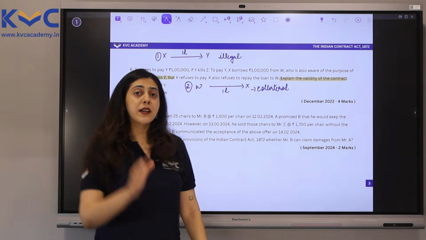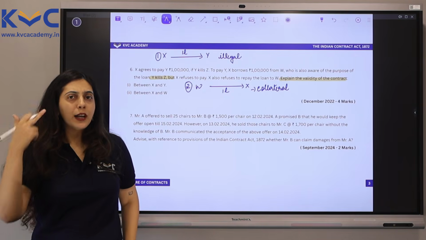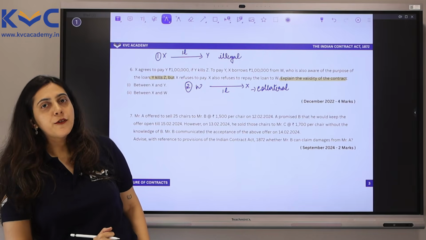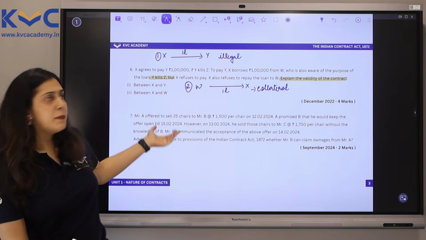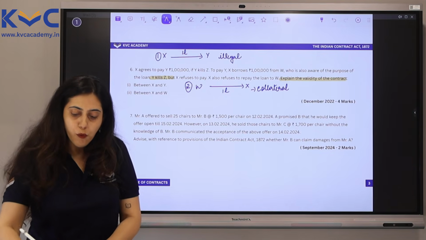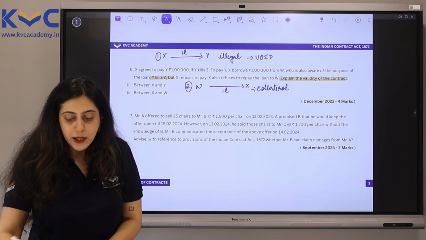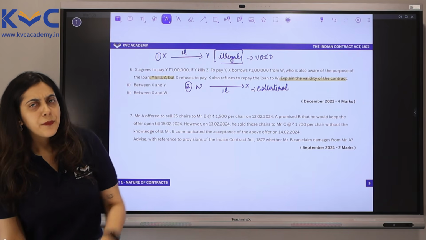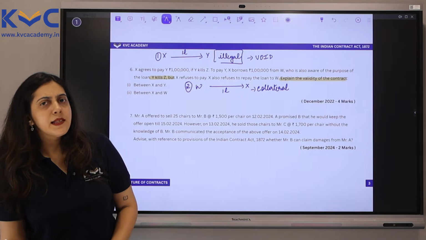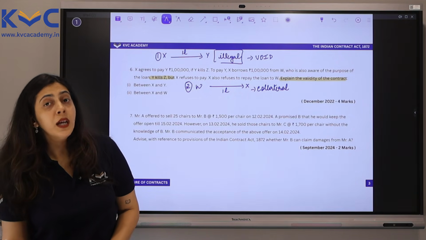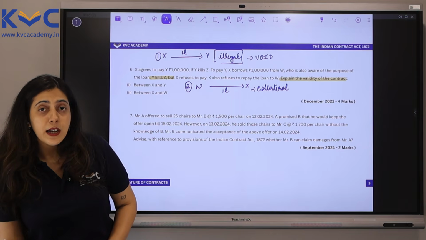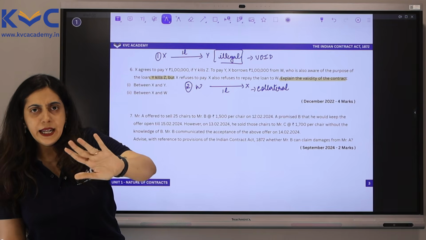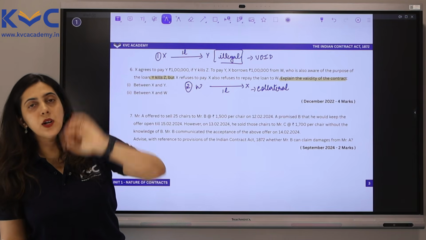Now, let's understand whether it is valid or not. Take a minute, see if you're able to recollect anything. You know the first part. I know that you know the first part. The first part is obvious, that the agreement between X and Y is obviously void in nature. Why is it void? It is void because it is illegal. According to Section 10 of the Indian Contract Act, there were a few essential elements, and one of the essential elements was that consideration should not be unlawful. Here obviously the consideration is unlawful. Plus, according to Section 23 of the Act, which you may not have studied yet if you have only finished Unit 1, but it comes across in Unit 3.